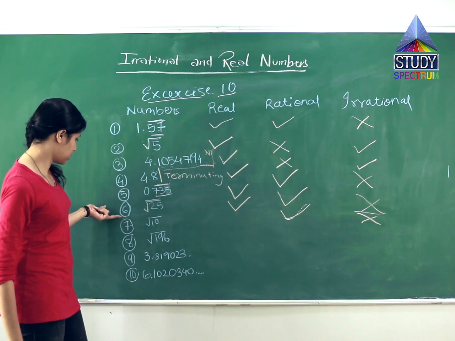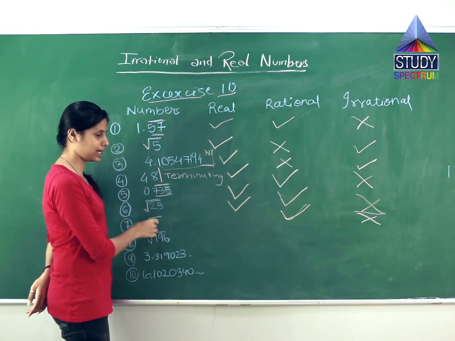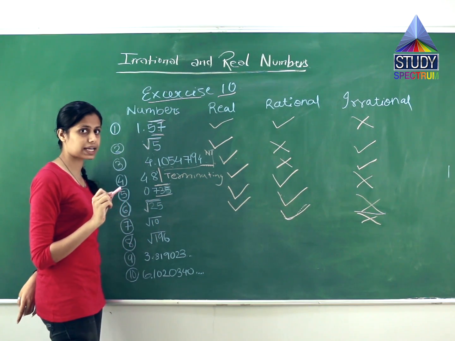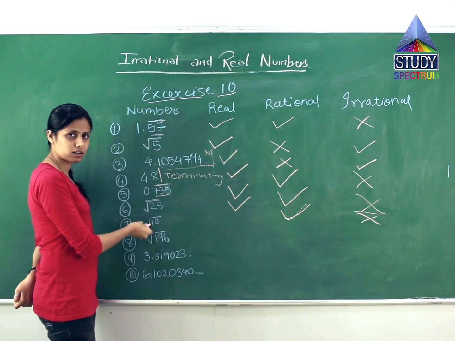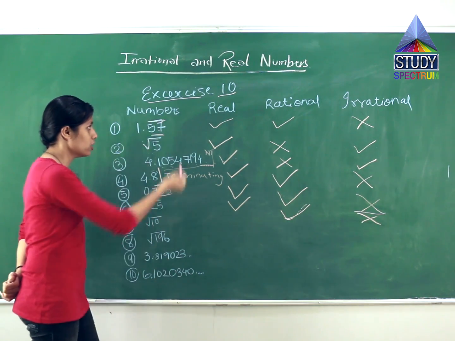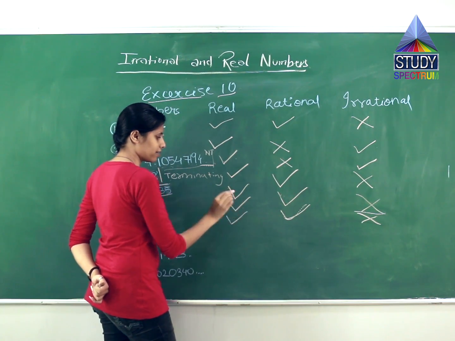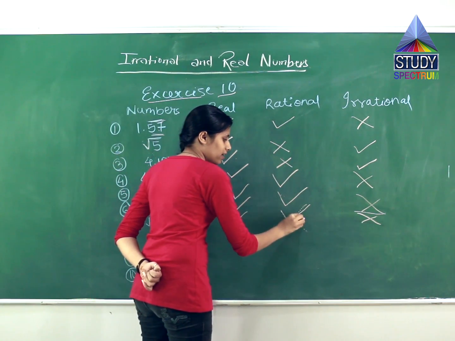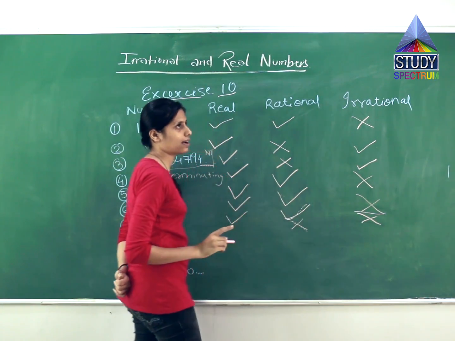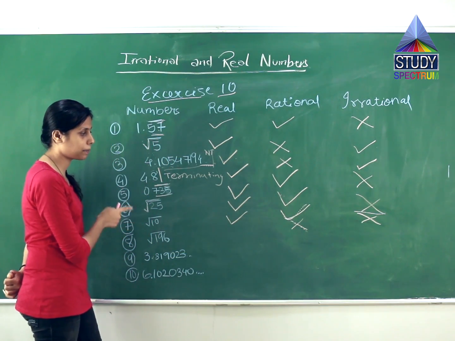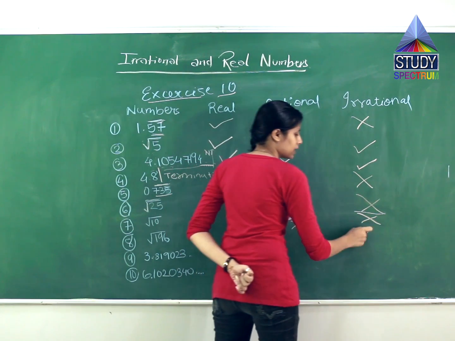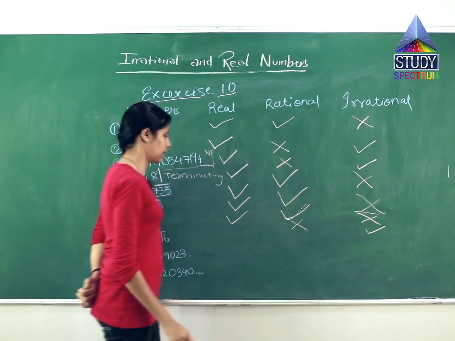The seventh question is root 10. Perfect squares again. It is 4, 16. Is there any 10? No, 10 is not included. So first of all, this is a real number and not a rational number, because 4 and 16 are perfect squares. This is 10, which is not included in perfect squares. So this is ultimately an irrational number.